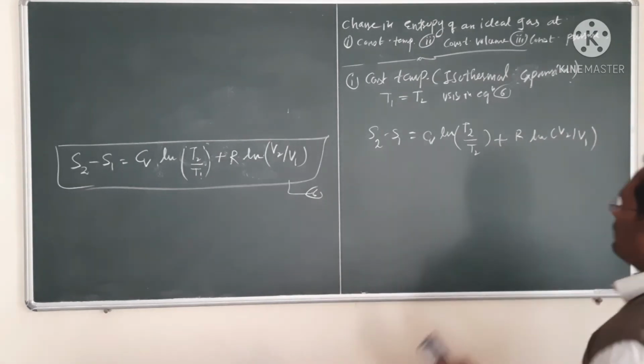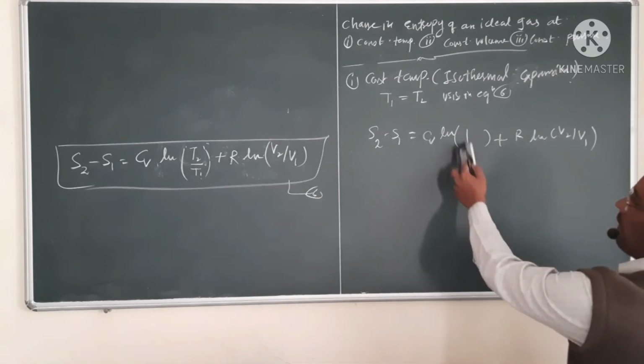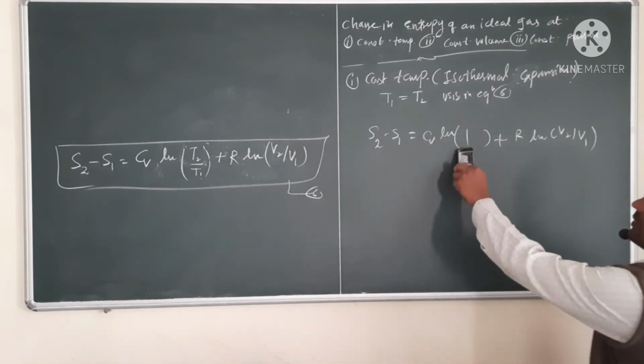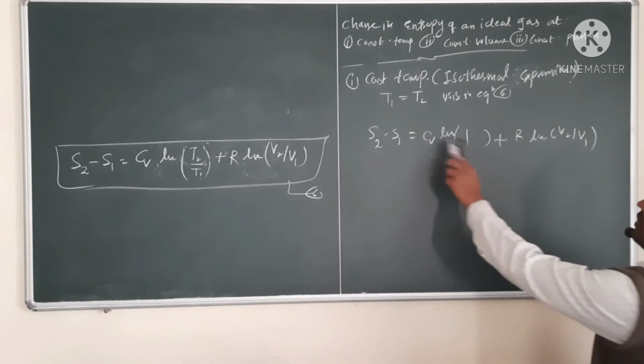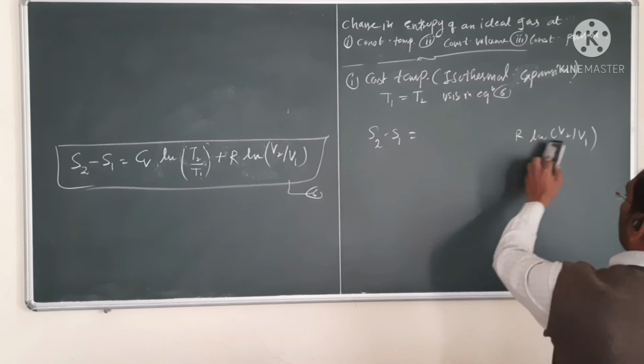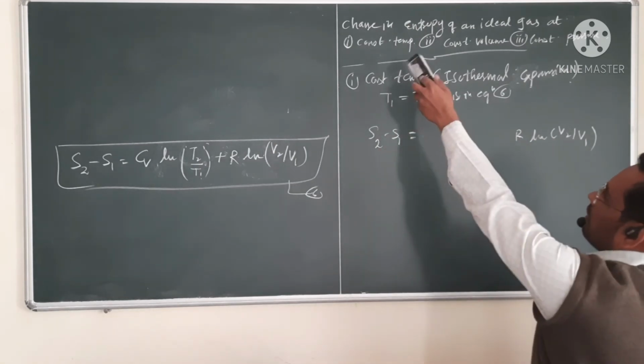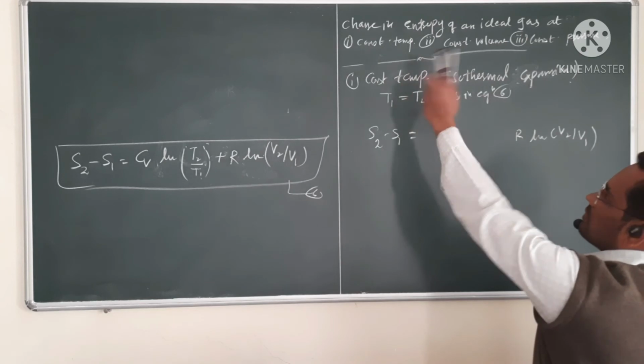Now T2 upon T2 is 1, so ln of 1, which is 0. So change in entropy is R ln of V2 divided by V1. So this is the change in entropy for isothermal process or at constant temperature.